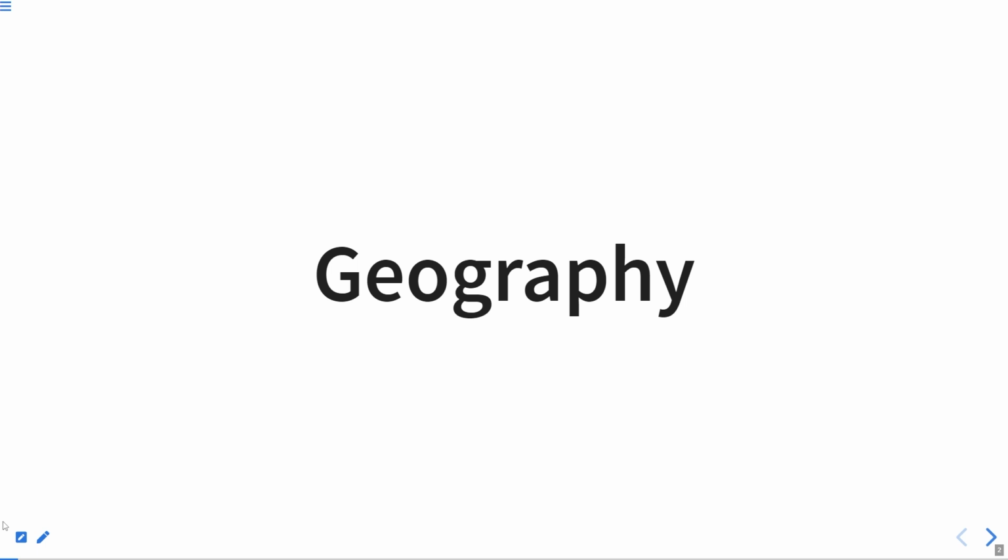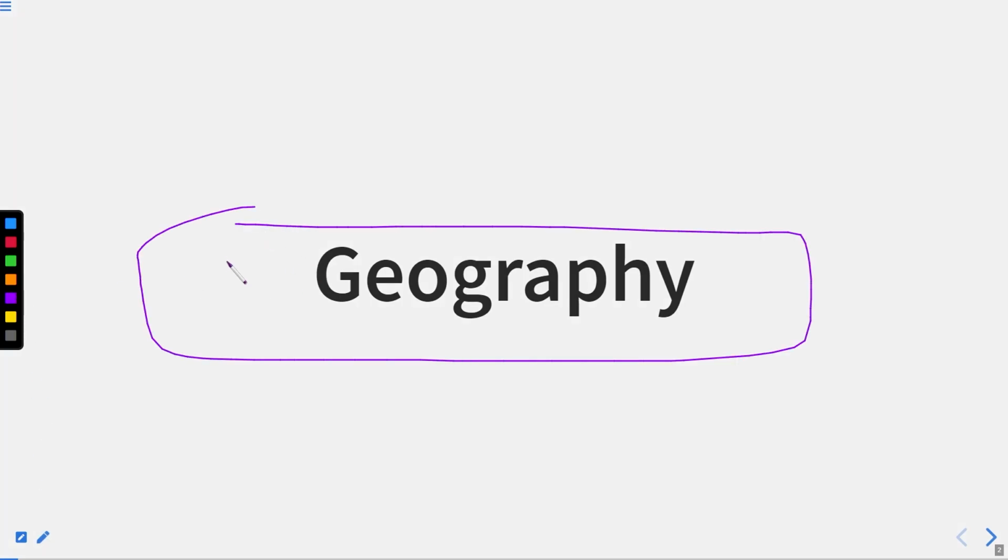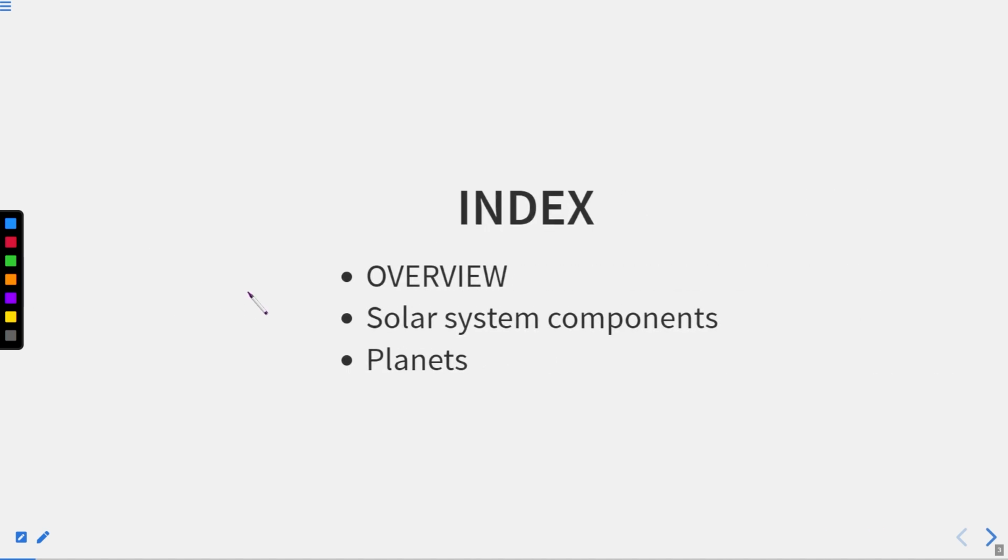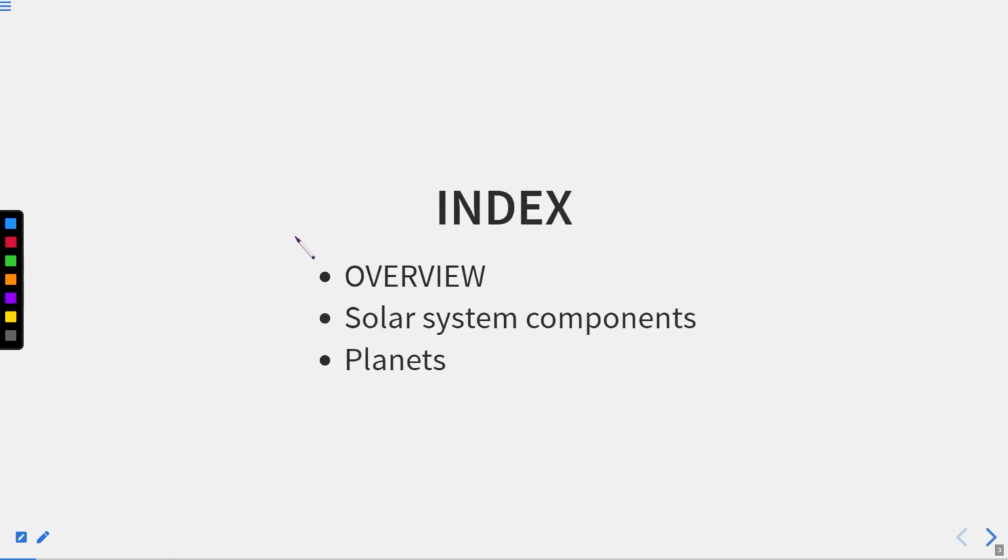Right now we will not only talk about the things we have on Earth, but also the things in the universe that are related to the Earth. With this note, let's move forward. The subject we are discussing is geography. Basically we are going to start the solar system.